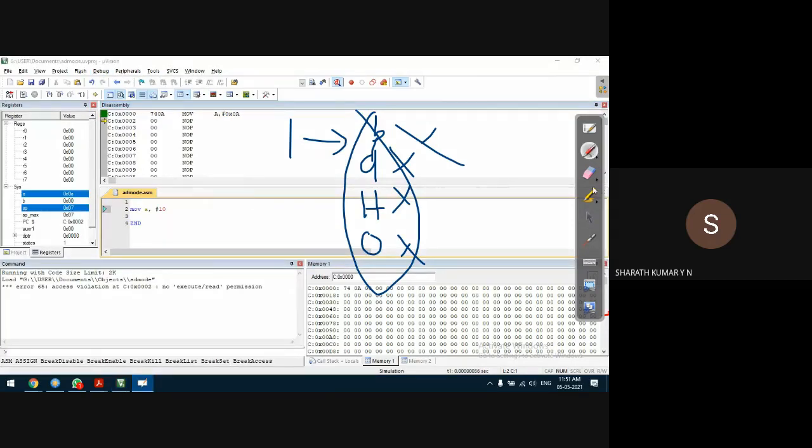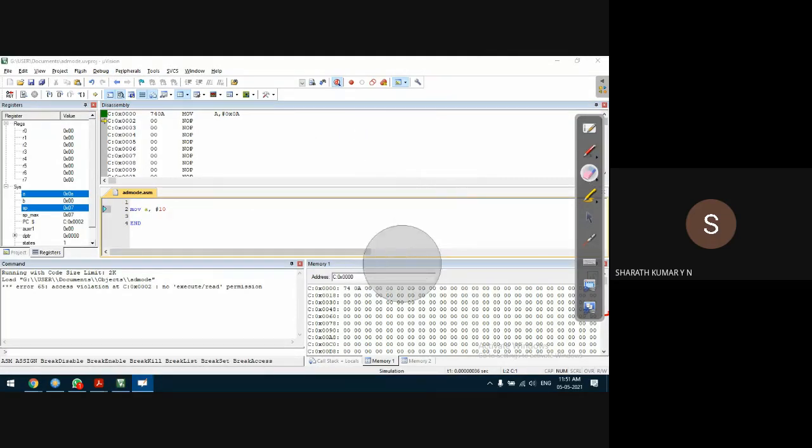Let me first erase this. I specified it as 10. Nothing is specified, so it will assume it as decimal. It will convert decimal 10 into a hexadecimal number, that is 0AH. So 0AH is copied into the accumulator. Very simple. Similarly, you can specify octal, guys.